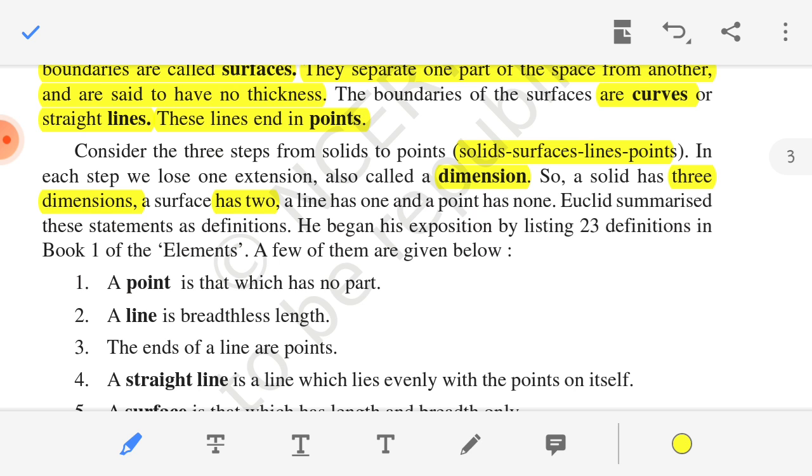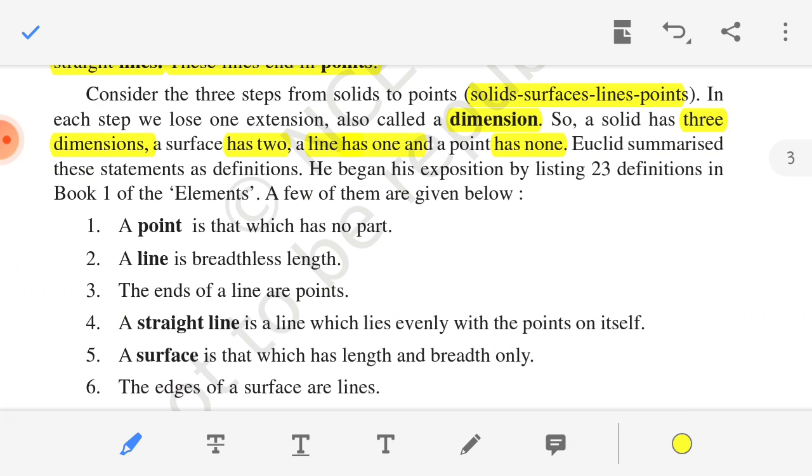And a line has only one dimension, that is length. A line is measured only in length. There is no breadth given to any line. If a line had breadth itself, it would become a surface, so it would be known as a surface, not a line. Clear that? And a point has none. A point has no dimension. Clear that?